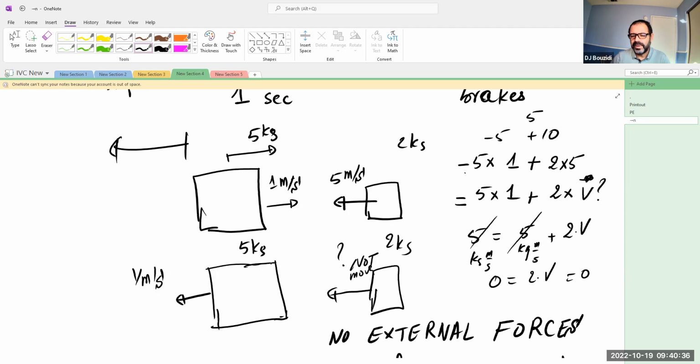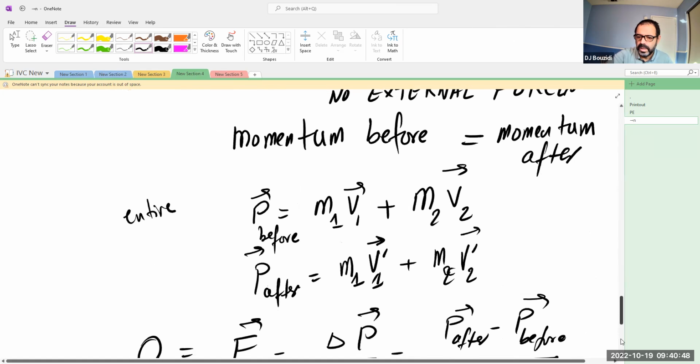This is a case of a collision of two objects, and I know you have several examples in the book, so please read them and do them. And if you guys have any questions, please do not hesitate, okay?